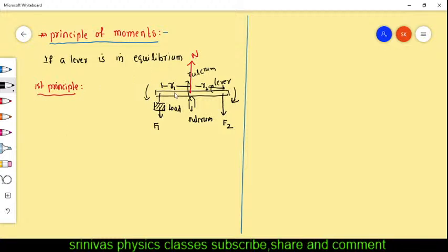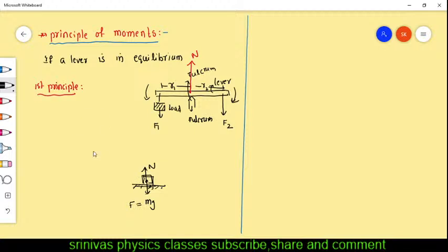Normal reaction means action and reaction will be there. For example, any object on a surface: the object applies force on the surface, that is weight, that is action. The surface also applies force on the object, that is a reaction. We know that one, action and reaction. This body applies force on the surface in the downward direction, that is action. The surface applies force on the body in the upward direction, that is reaction.